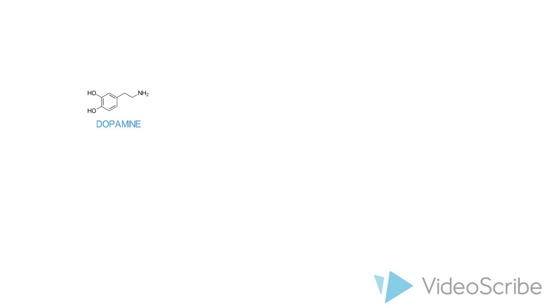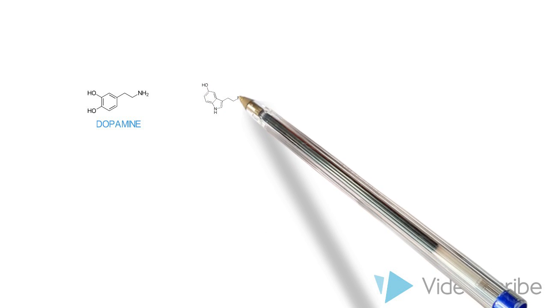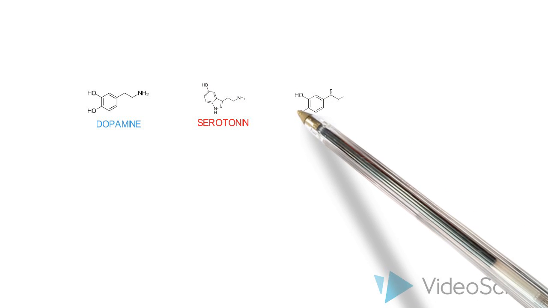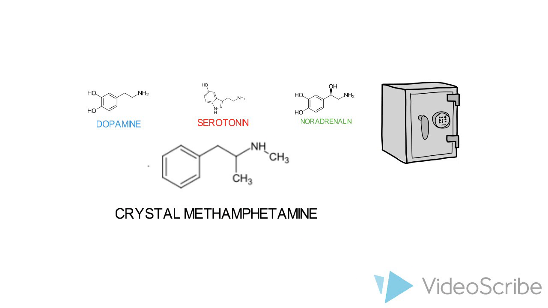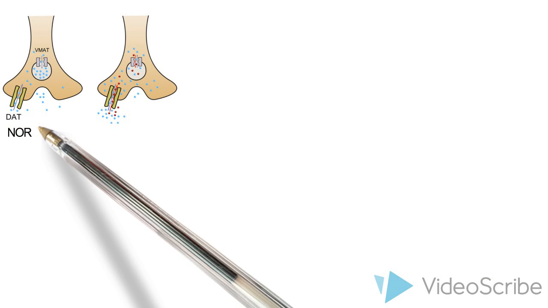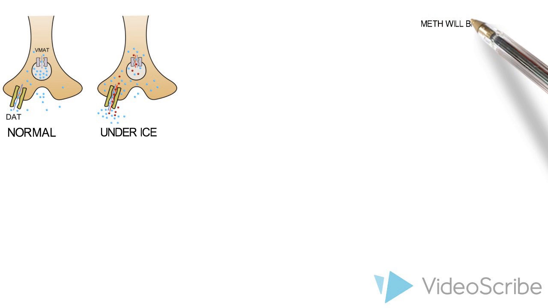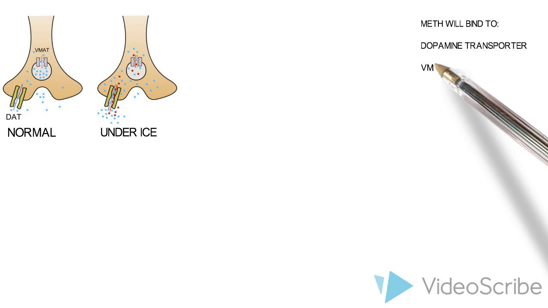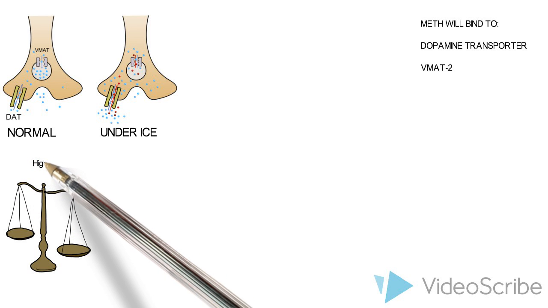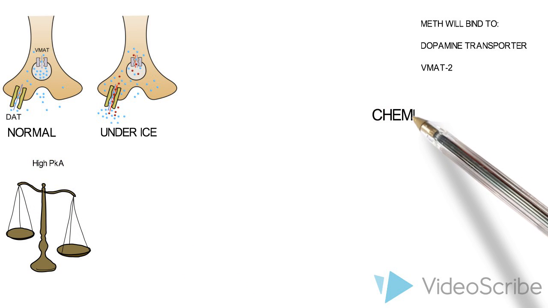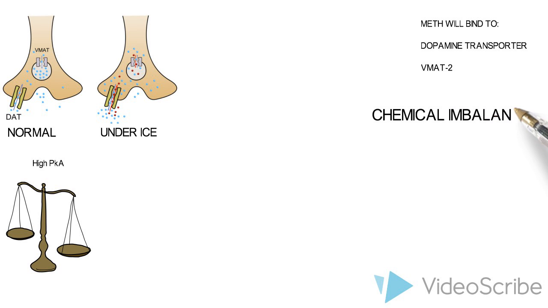Meth, once taken, acts on the monoamine system's dopamine, serotonin, and noradrenaline, and due to their structural similarities to the drug, it can affect these systems via a lock and key type mechanism. For example, with dopamine, meth will bind to the dopamine transporter, and then within the neuron, it will bind to the VMAT2 transporter, where it is taken into the synaptic vesicle, and due to its high pKa, can create a